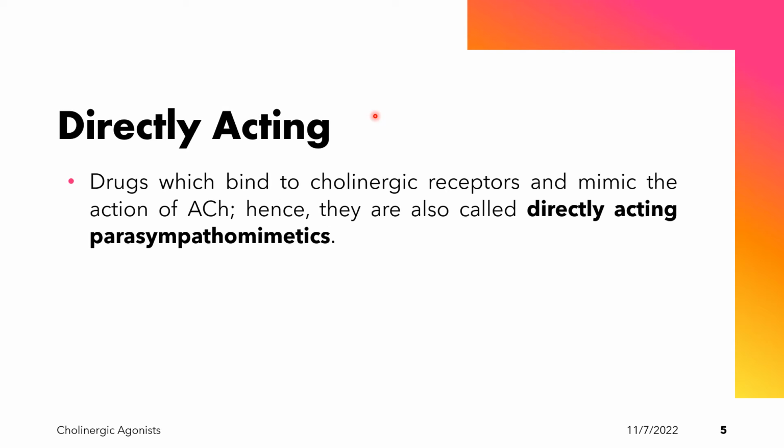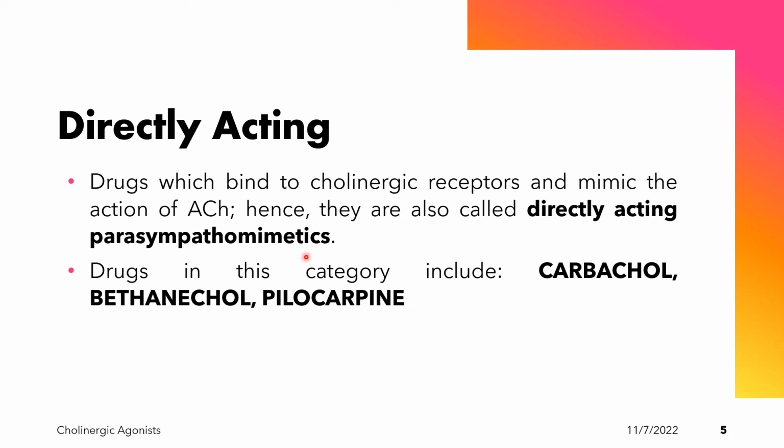What do we mean by directly acting cholinergic agonist? These drugs bind to cholinergic receptors and mimic the action of acetylcholine. Hence, they are also called directly acting parasympathomimetics. Examples of this are carbachol, bethanechol, pilocarpine, and acetylcholine.